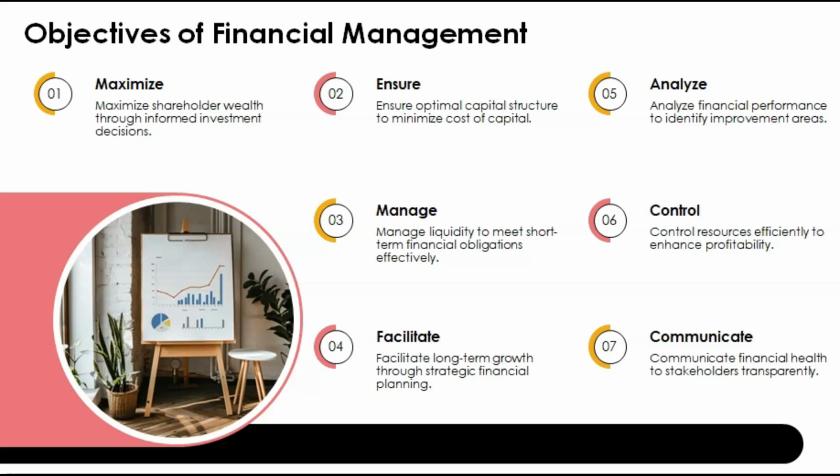Then we have to ensure the capital structure is proper, which means we have to check the financial decisions we are taking. Then manage: how we are going to manage our day-to-day requirements, because for the long term maybe we have invested money, but suppose today I need 10,000 rupees for purchasing something in my business, how are we going to manage that? Liquidity should be there.